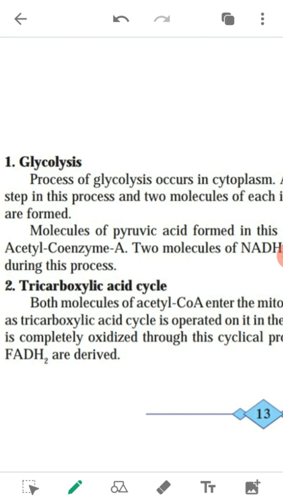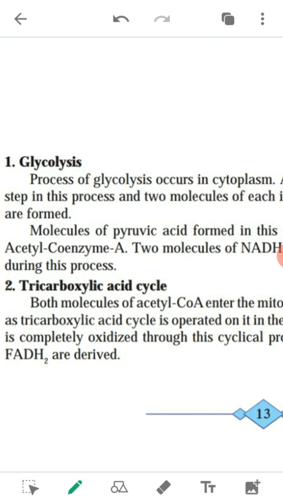Hence, glycolysis is also called the Embden Meyerhof Parnas pathway, that is, the EMP pathway, because it was discovered by these 3 scientists. The another name of the glycolysis process is EMP pathway.